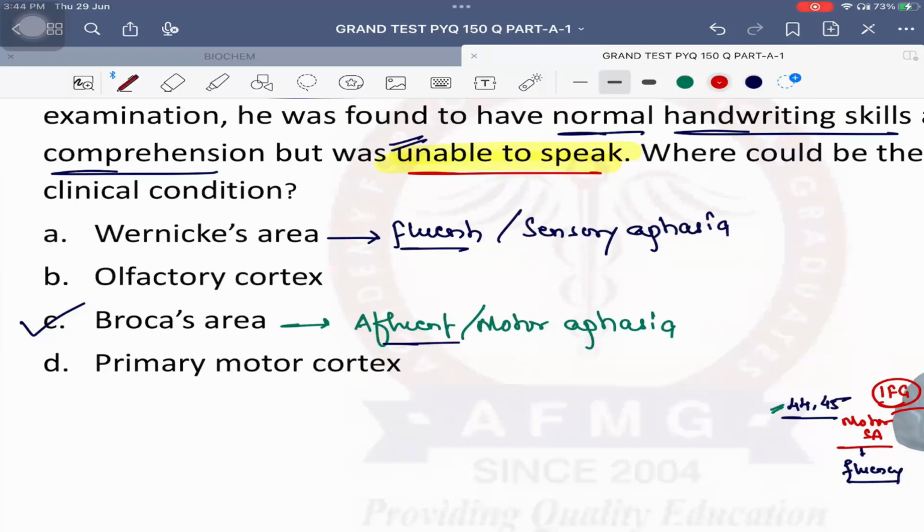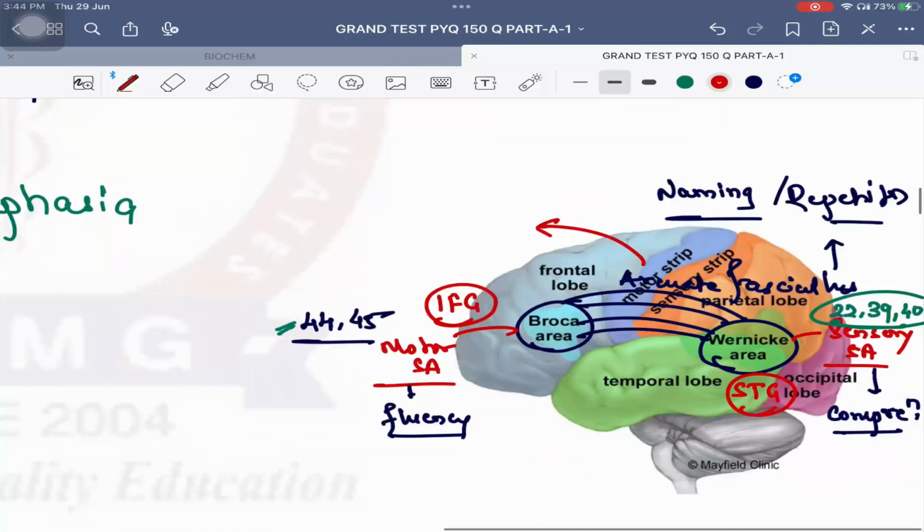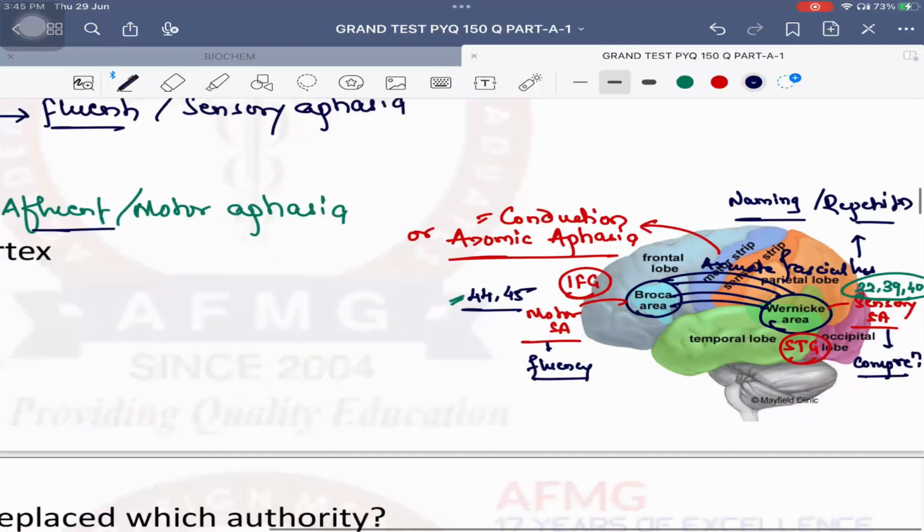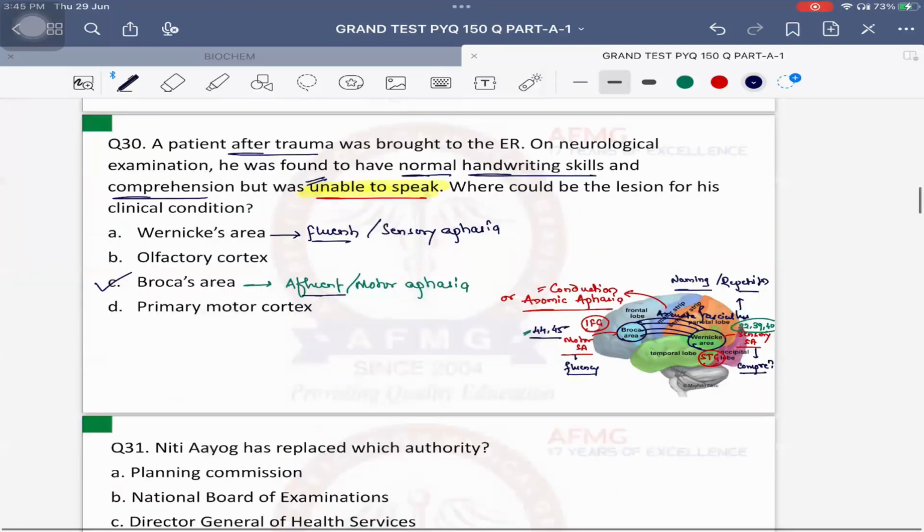Okay. And if there is damage to the arcuate fasciculus, then the naming and repetition is affected. This kind of aphasia will be called either conduction aphasia or anomic aphasia. क्यों? नेमिंग याद नहीं रहती है ना किसी चीज की. Therefore, arcuate fasciculus damage will cause conduction or anomic aphasia. ठीक है? So these are common questions.